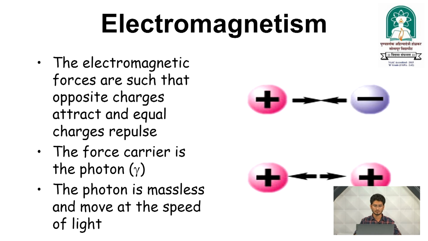Now we are going to electromagnetism. You know that electromagnetic forces are such that opposite charges attract and equal charges repel. This is a fundamental law. The force carrier in the electromagnetic force, or electromagnetic light, is the photon. The photon is massless and moves at the speed of light. It is a massless particle and it moves at the speed of light.